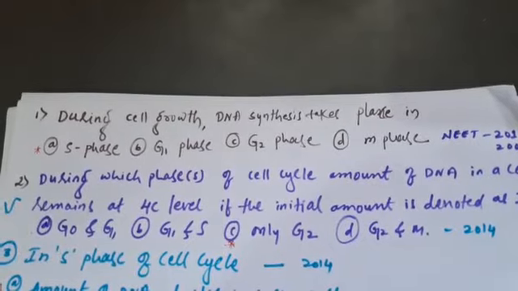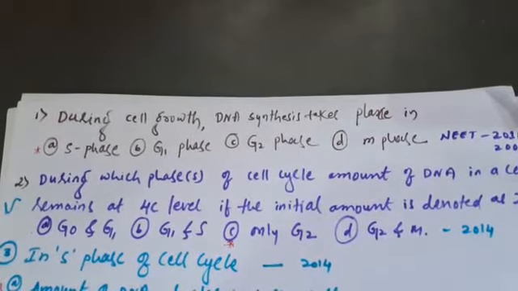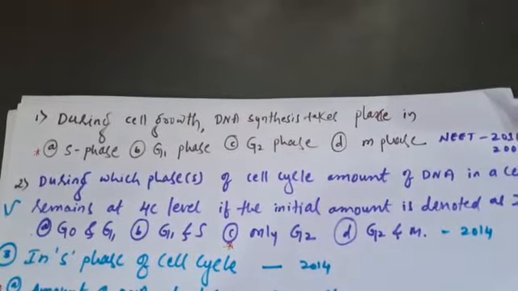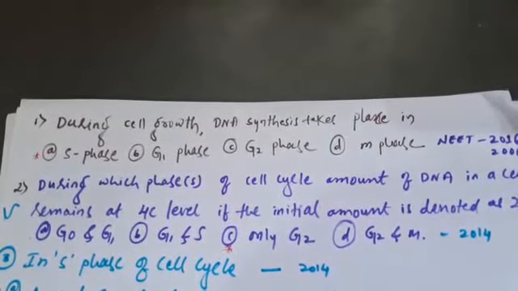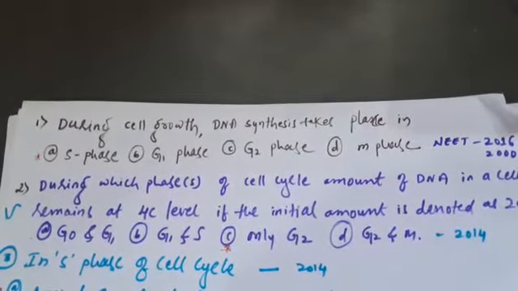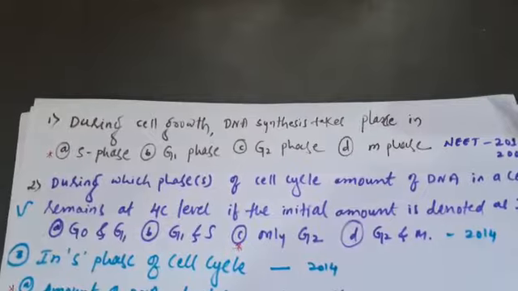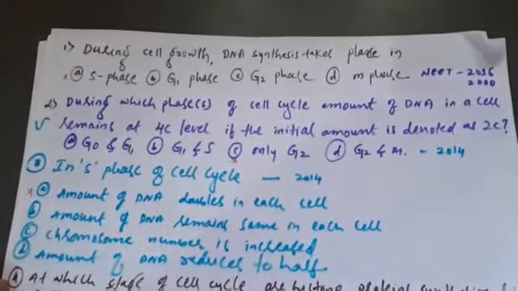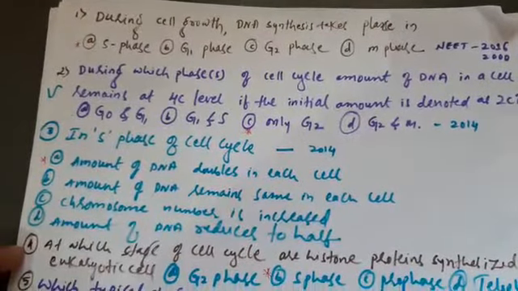A option is S phase, B option is G1 phase, C option is G2 phase, D option is M phase. The answer is A, S phase. This question appeared in the 2016 NEET exam.